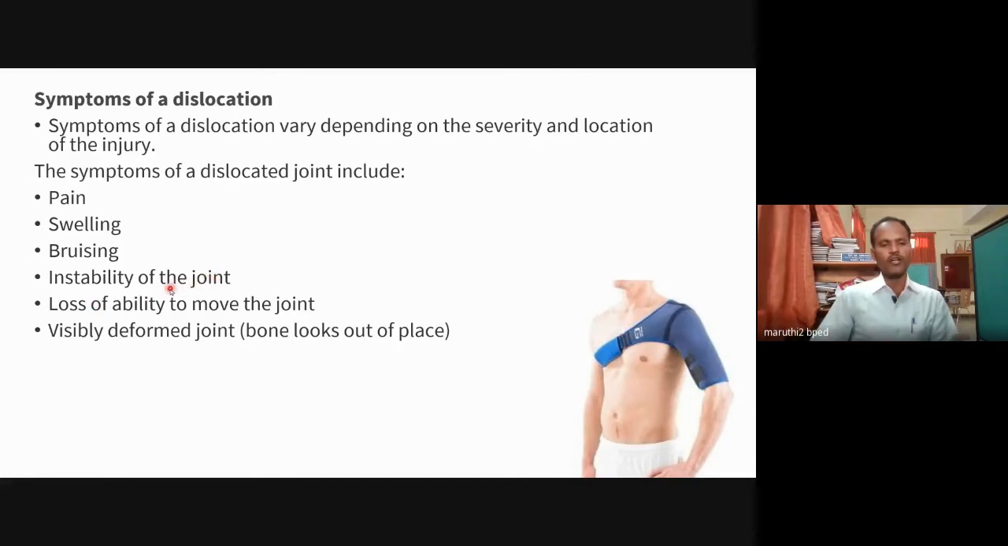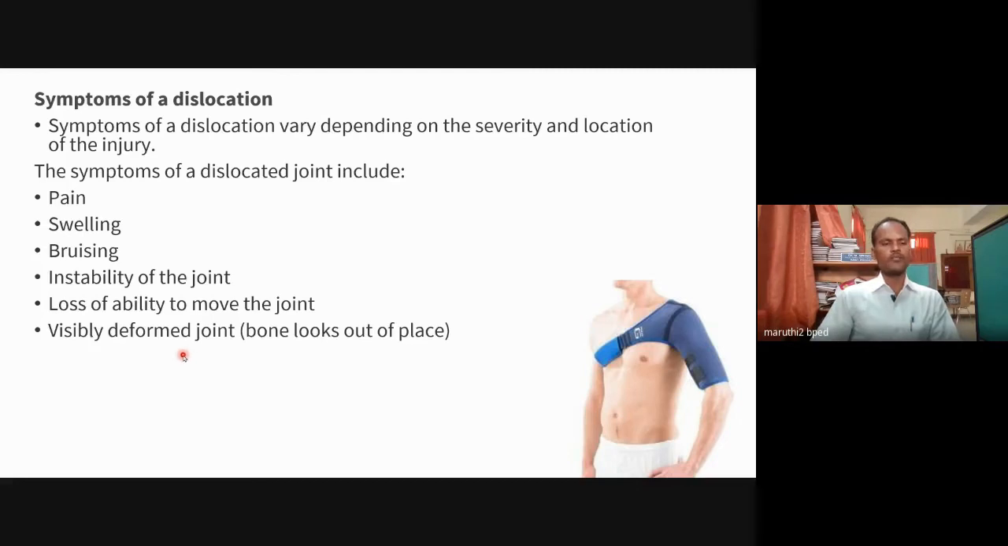We cannot move whatever we want. The instability will come. The particular joint will lose its regular movement, because here the dislocation is there, and the particular ligaments are also ruptured. So automatically instability will come in the joint, and loss of ability to move the joint. We cannot move the joint as we want. And a visibly deformed joint. Yes, we can easily judge with our eyes that there is a dislocation, because our joint will come out from the articulation. So these are all the symptoms for dislocation.